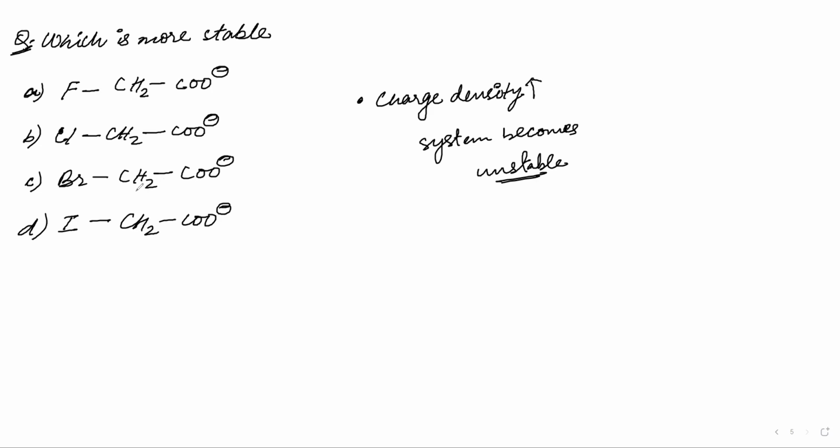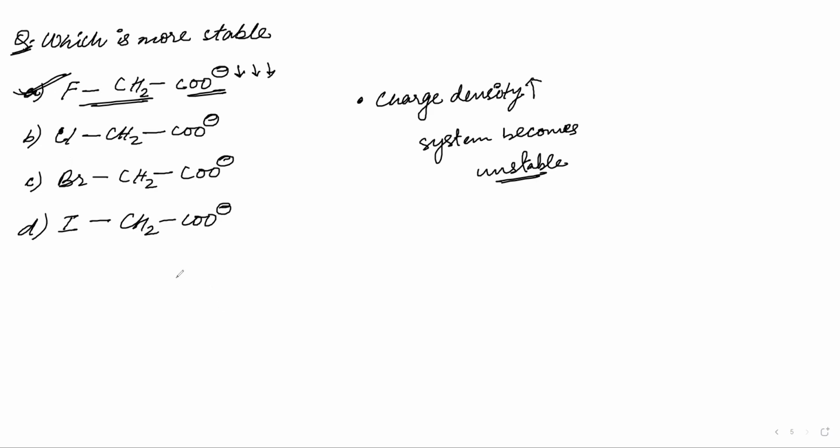Yes, sir. So which of them will be withdrawing most of the electrons? If we compare fluorine, chlorine, bromine, iodine, which is most electronegative in simple terms? Fluorine. Fluorine is most electronegative. That means fluorine will be withdrawing more electrons. And if fluorine is withdrawing more electrons, that means this negative charge will decrease from here, correct? Yes, sir. Now this will decrease. That means we can say this particular compound is more stable than these compounds.